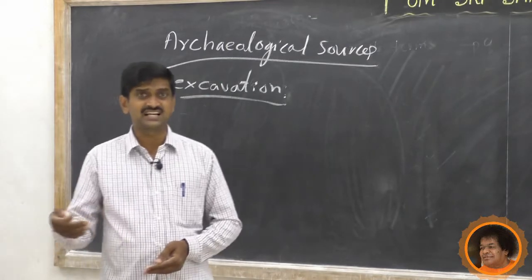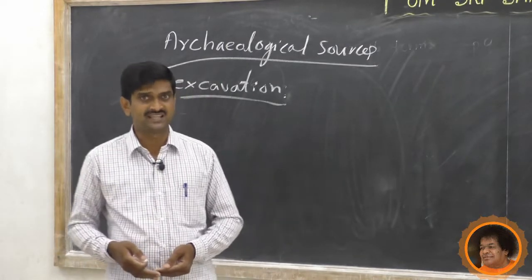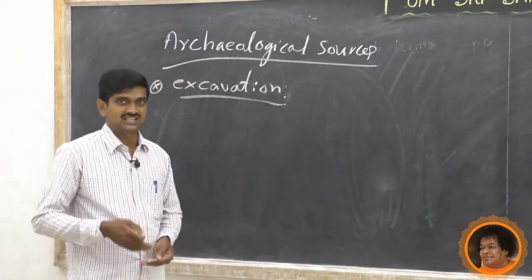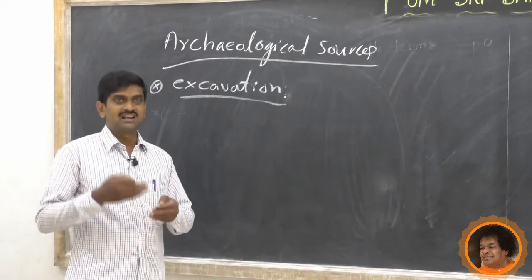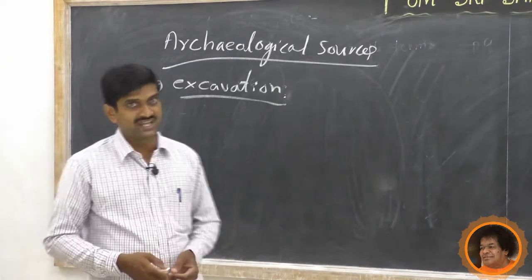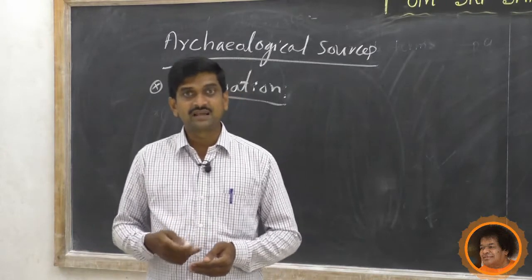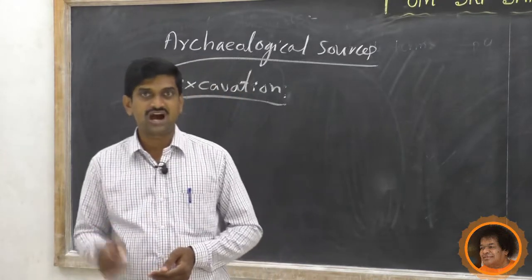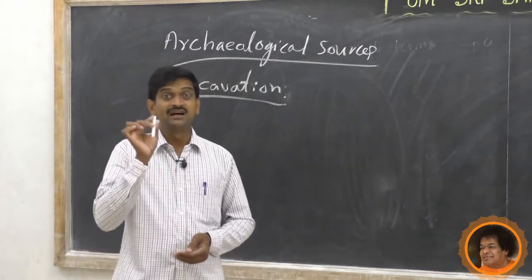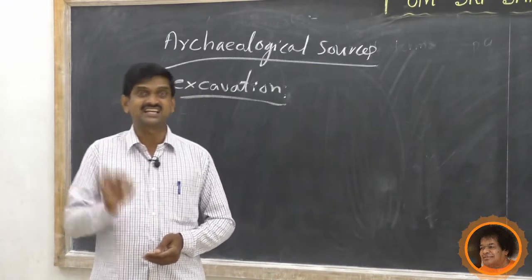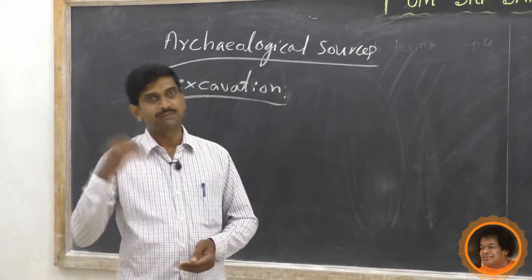So a number of things will be there under the earth. Archaeologists will collect these various sources and analyze them. So after analyzing, they will write history or rewrite the history of the ancient period.